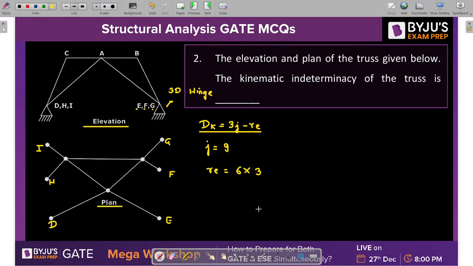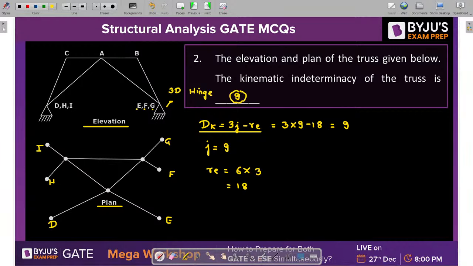Very nice. dk is equal to 21. Okay, Akash. So this one is equal to how much? 18. So let's calculate this value. 3 into 9 minus 18. How much is it? 9. 3 into 9 minus 18, that is 27 minus 18 reactions. So the total number of joint displacements which can be possible is equal to 9, Akash. It is not 21. Are you getting the point?